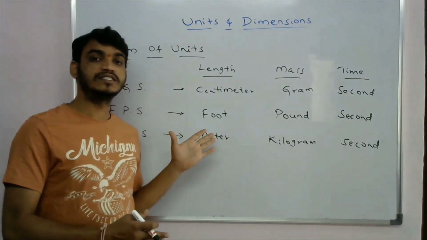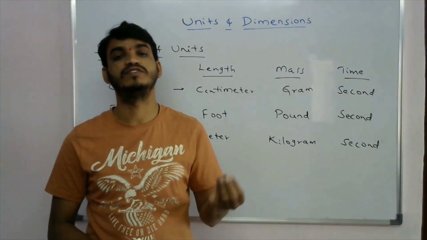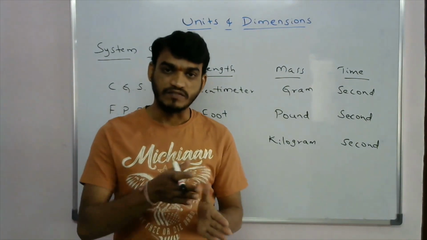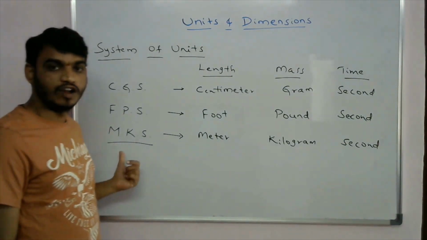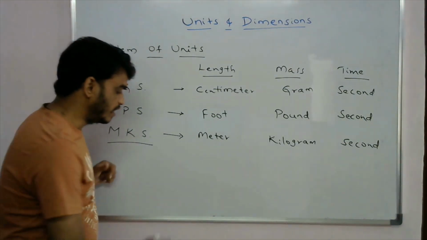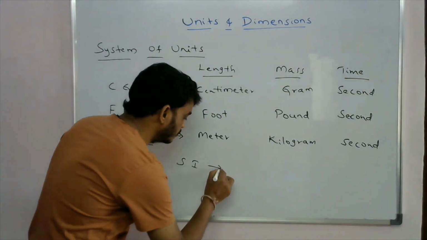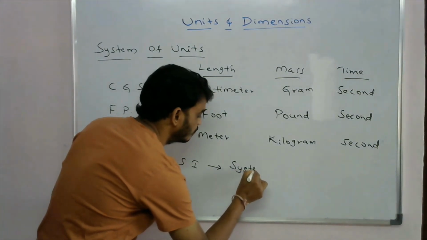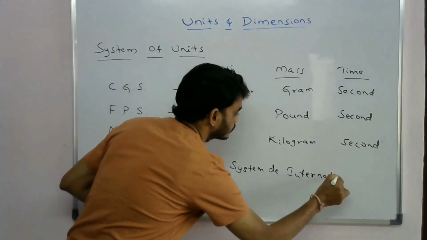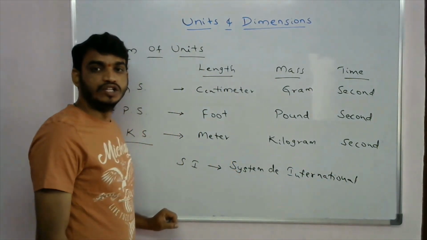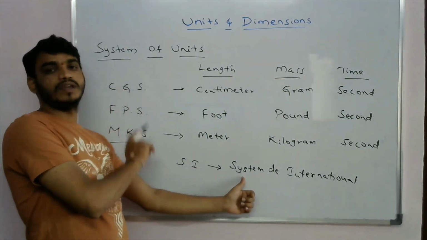So these three systems did not give any clarity, or units for the remaining physical quantities. Because of that, by adopting this MKS system, the SI system was developed. This SI system is Système International. So this SI system was developed by adopting this MKS system.